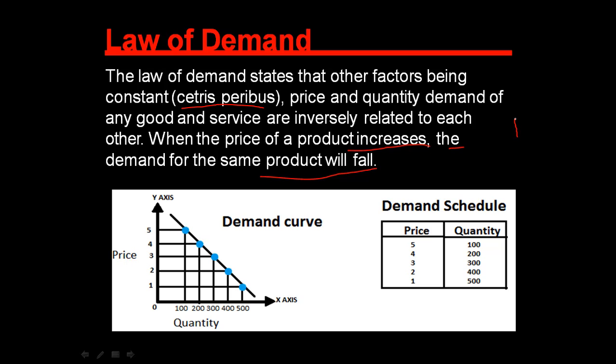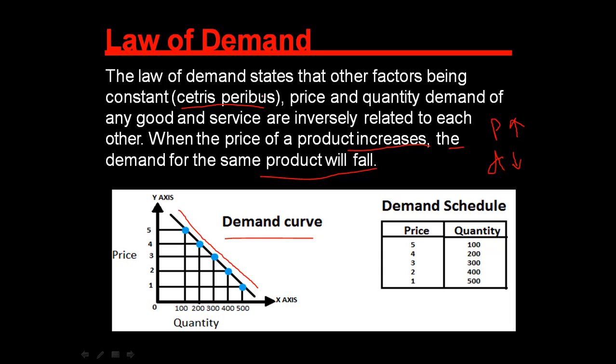Means when there is a rise in prices, the demand for that particular commodity will decrease. So here it is seen in the case of the demand curve. The demand curve will always be drawn like this. It is downward sloping, okay, from y axis to x axis. The demand curve will be like this.